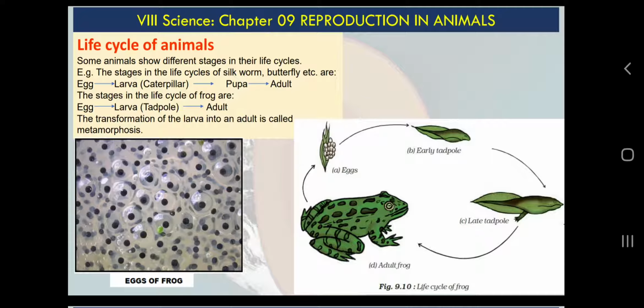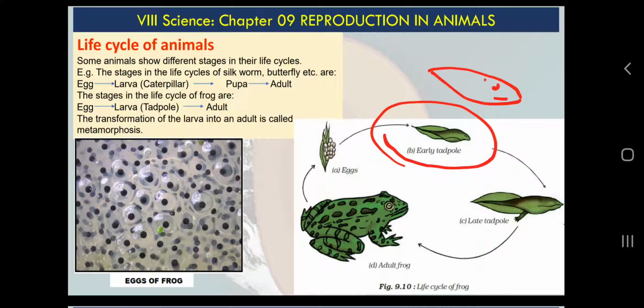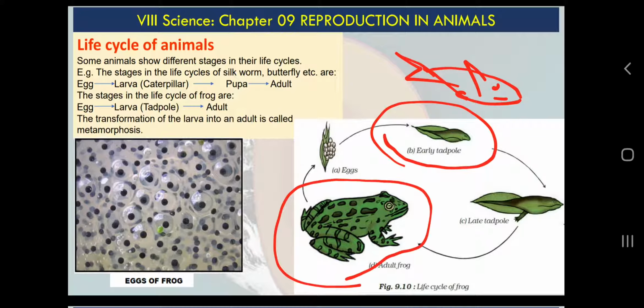Or a frog, although we have not discussed frogs, if you are aware, the baby frog looks like a fish, not a frog. So by looking at baby frogs, you may not be able to identify them.